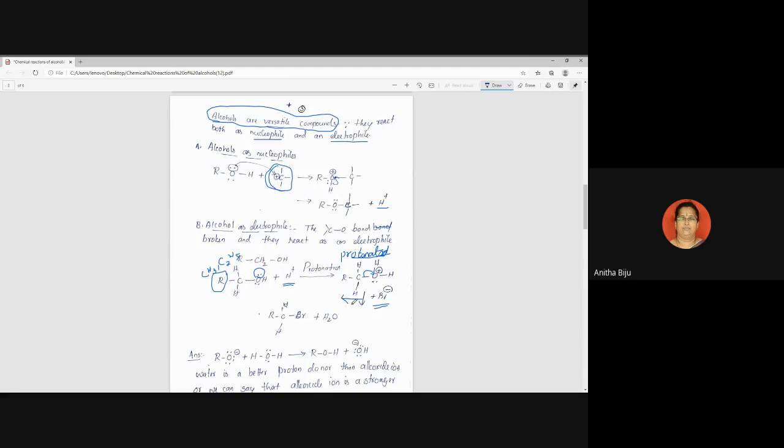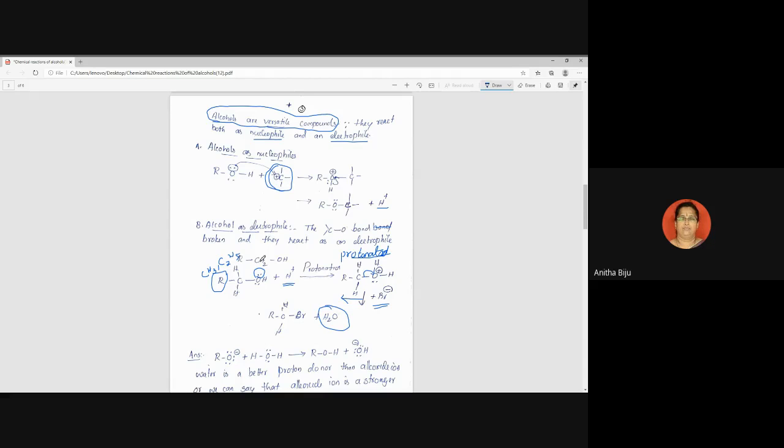Second process is called dehydration reaction. When a nucleophile is added, dehydration takes place. Dehydration means removal of water. So this is all about the versatility of alcohol. So try to understand this, then try to write it yourself.